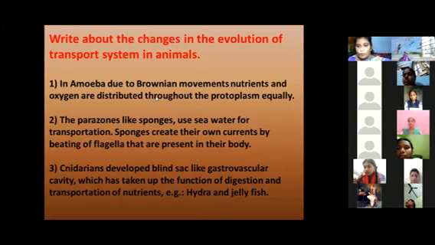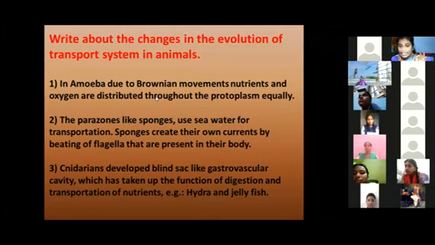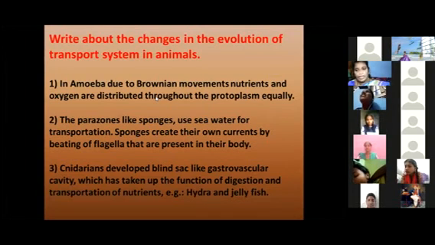Amoeba is one kind of protozoa class. Amoeba is a unicellular organism. It has one specialized part, the pseudopodia. Only the pseudopodia helps in the exchange of gases. It carries the food materials and helps circulation. All of these activities are done only by the pseudopodia. Why? Because amoeba is a unicellular organism and does not have any organs. These are a kind of microorganism.